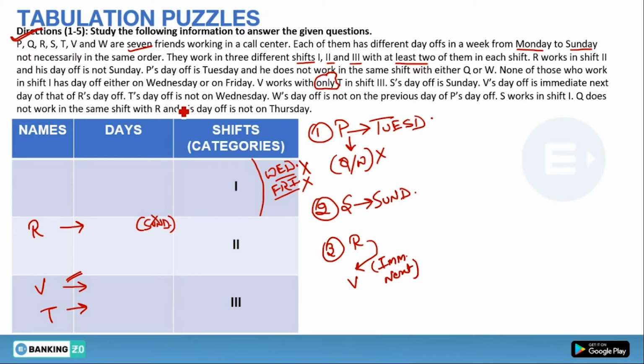T's day off is not on Wednesday. So in front of T, Wednesday is blocked. So we will write Wednesday in front of T and cross it.